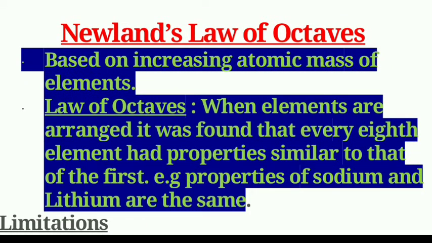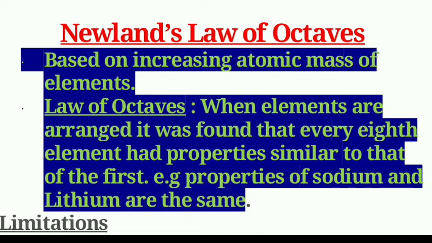The attempt of Dobereiner encouraged other chemists to correlate the properties of the elements with their atomic masses. So in 1866, the English scientist John Newlands arranged the known elements in the order of their atomic masses.